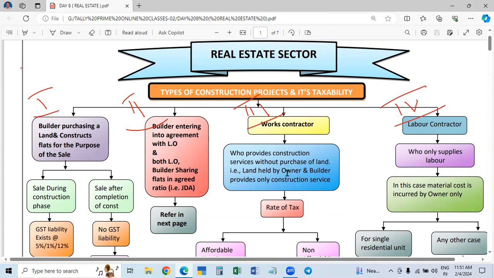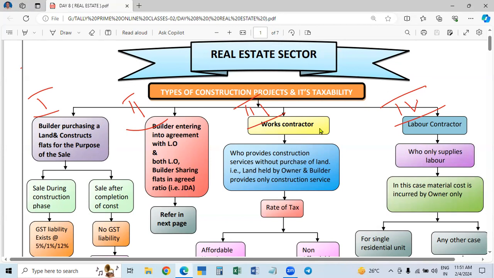And you meet all the expenses. That is, labor, material, and everything will be met by the builder. Only he will do by making all these things. He will give the construction service. This is called a works contractor.